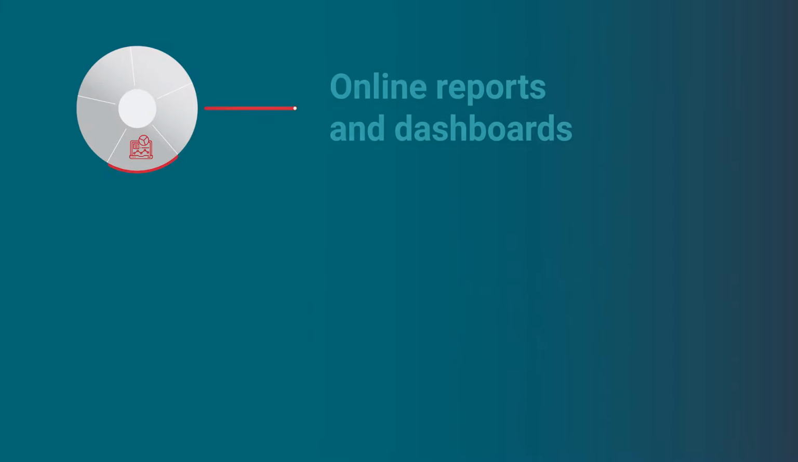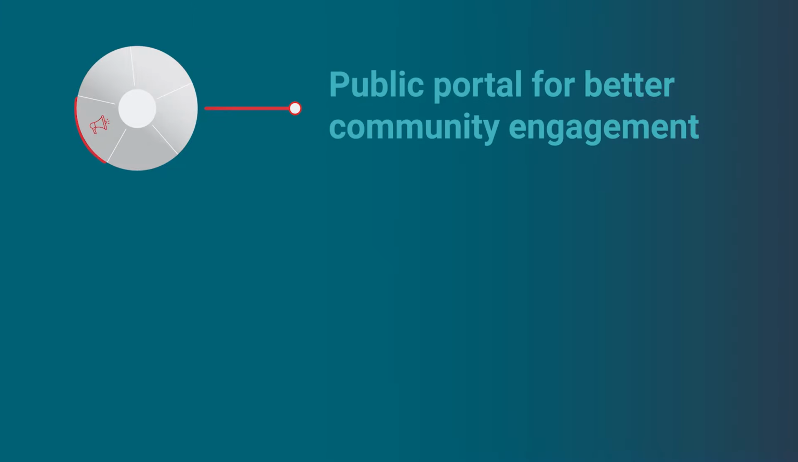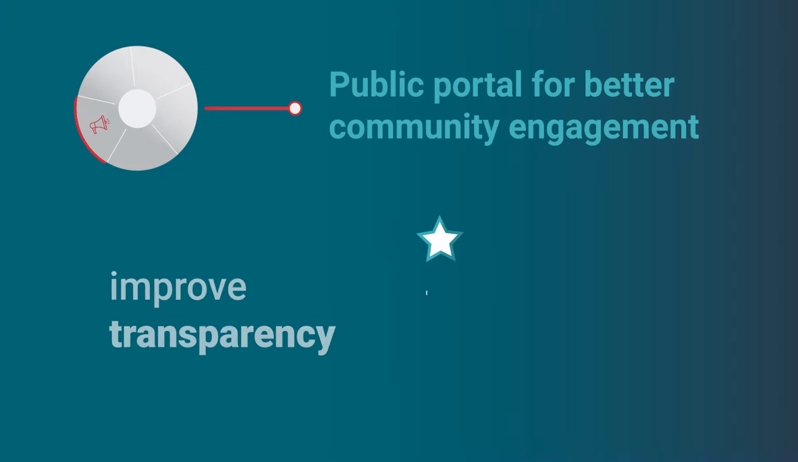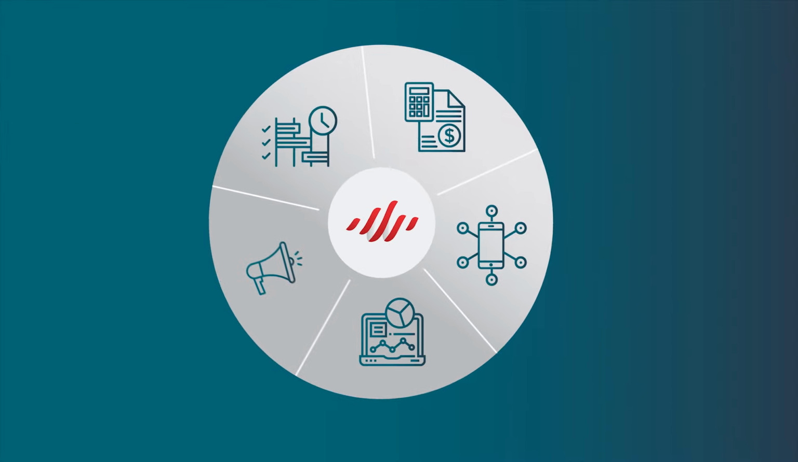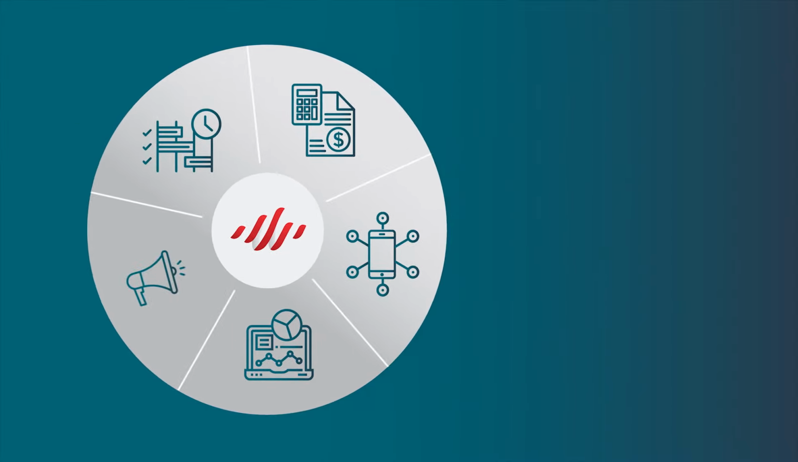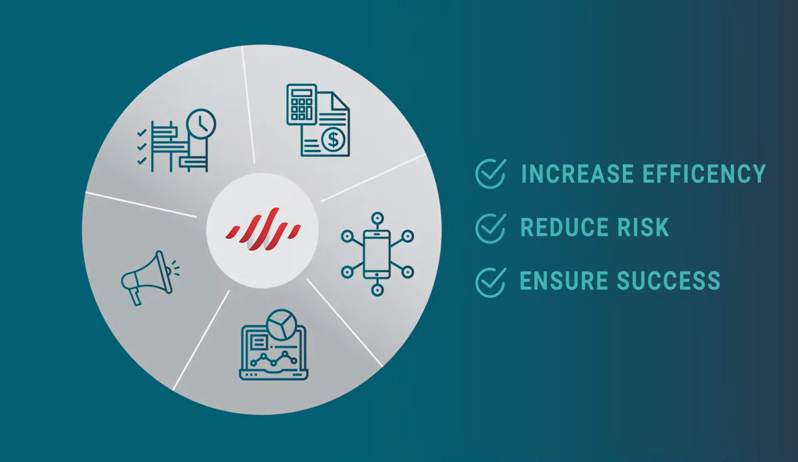And online reports and dashboards give team members and leadership real-time visibility into every portfolio, project, and contract. Additionally, increase your community engagement and public transparency with a public portal to share project status and progress. Using Aurigo Essentials will help your organization operate more efficiently, reduce project risk, and ensure your program's success.